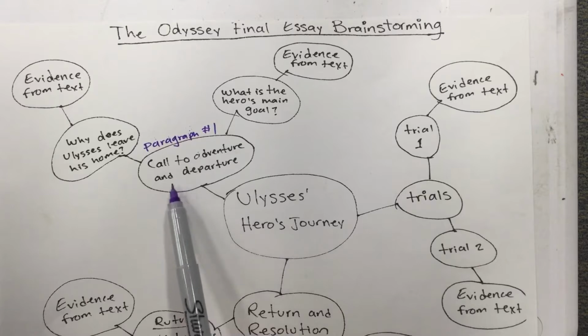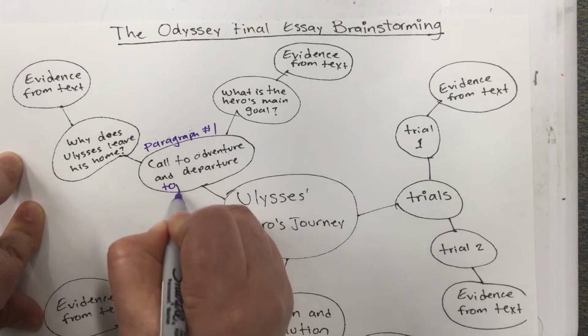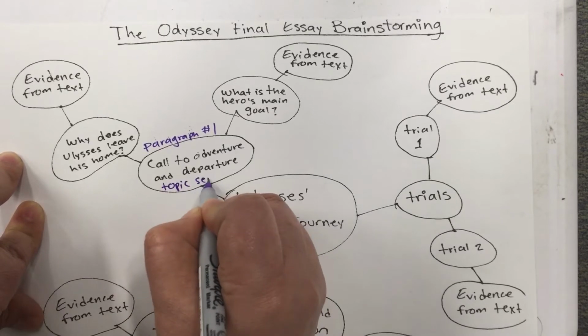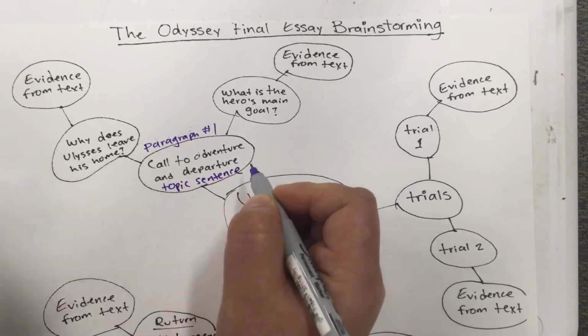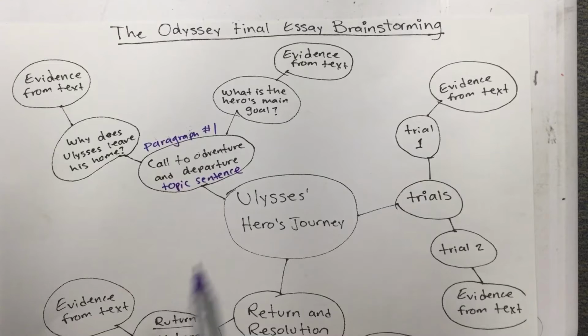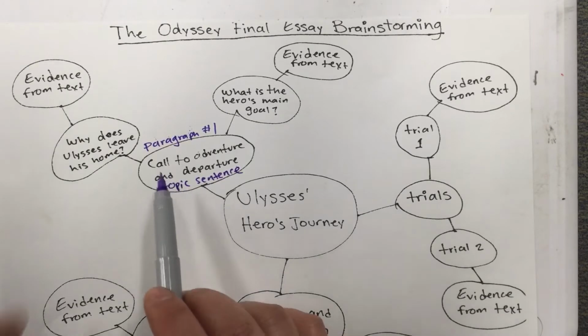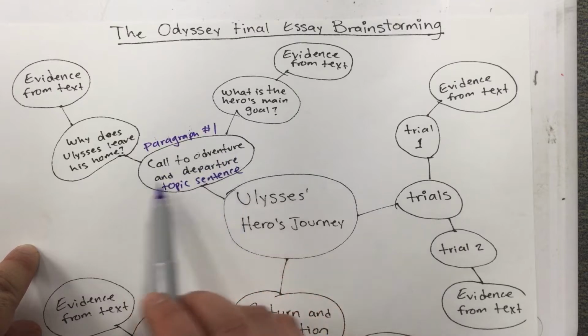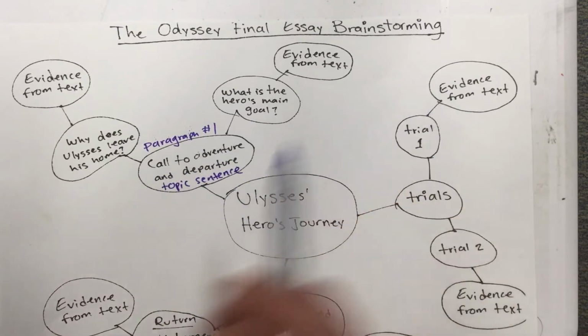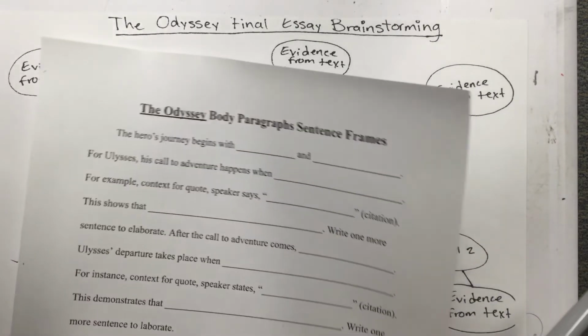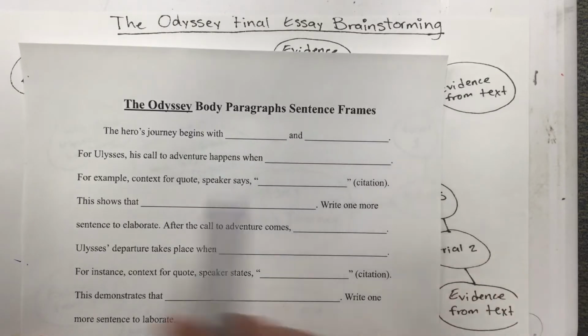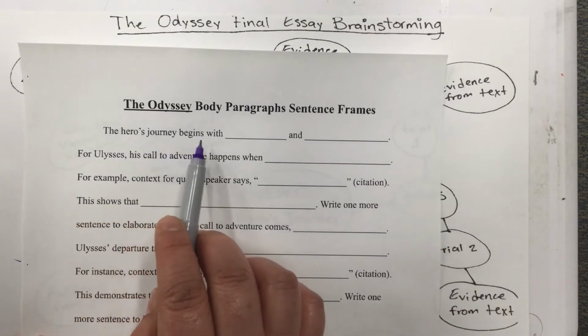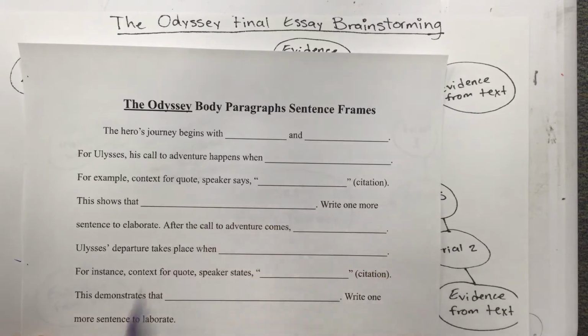This here, the first bubble, will be your topic sentence. So this is your topic sentence. In your first body paragraph, you are going to talk about the call to adventure and departure. So if you look at the sentence frames, the first one says, the hero's journey begins with blank and blank.